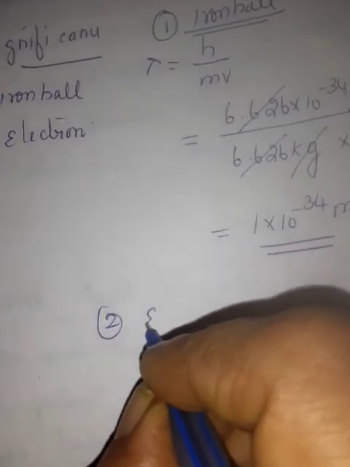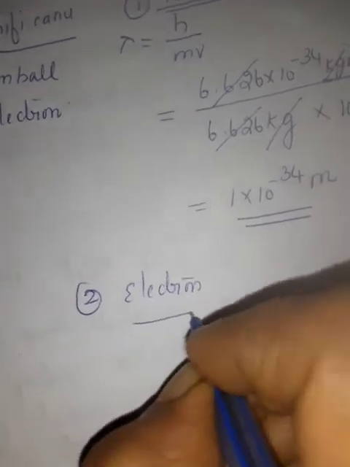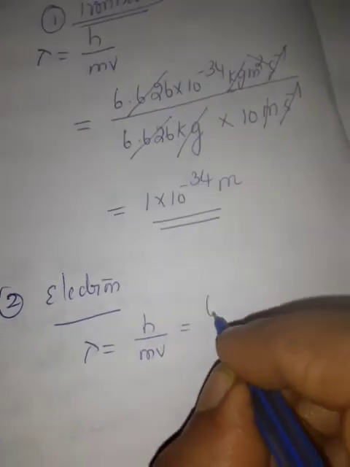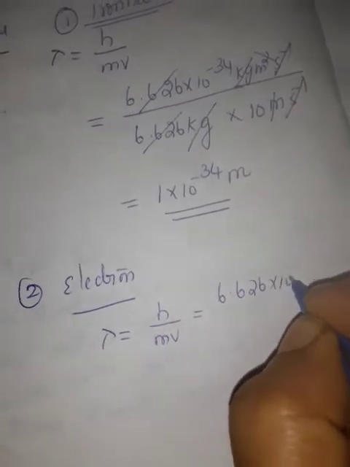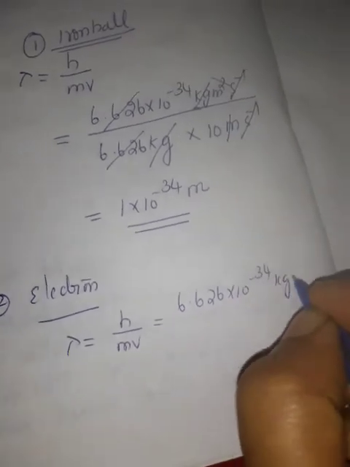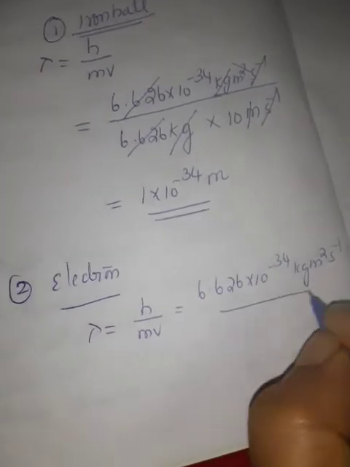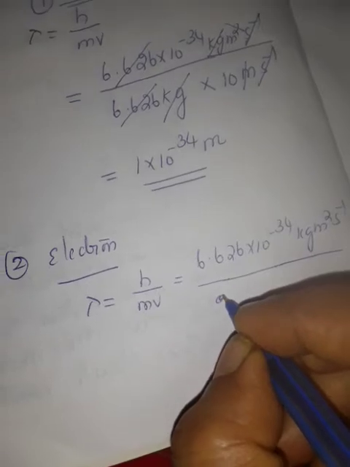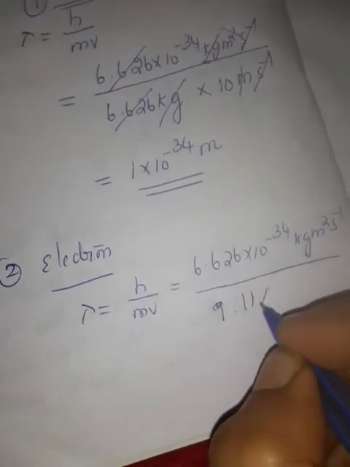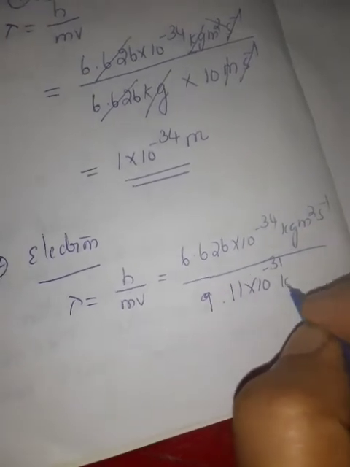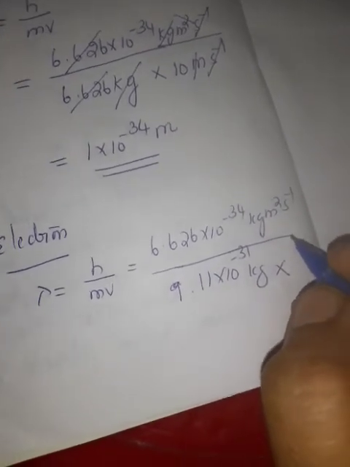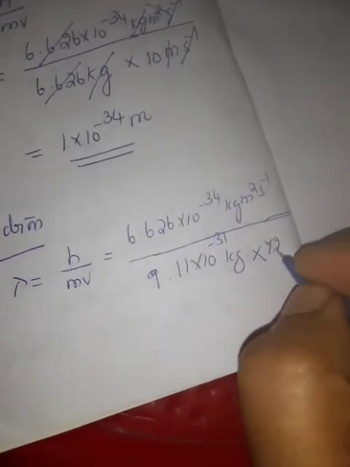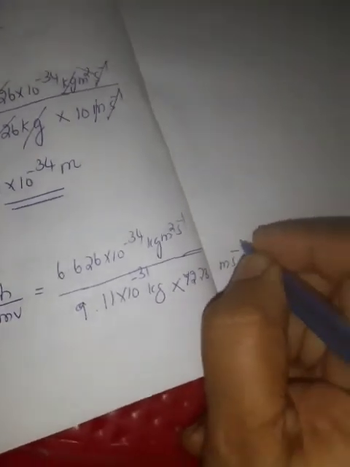Next, for the electron, lambda is equal to h by mv. h is 6.626 into 10 power minus 34 kilogram meter square per second, divided by the mass of the electron, 9.11 into 10 power minus 31 kg, into the velocity, which is given as 72.73 meter per second.